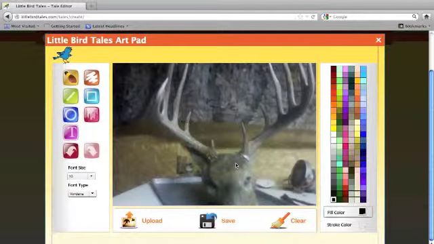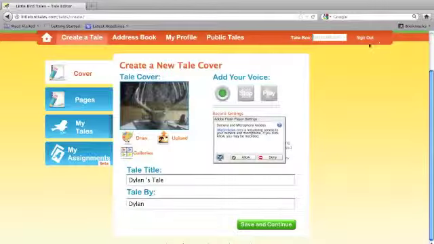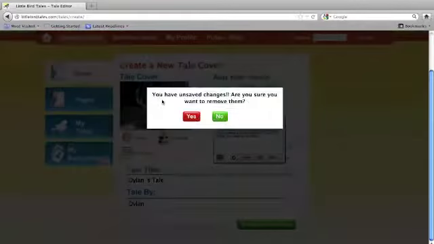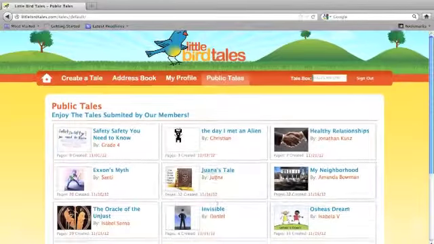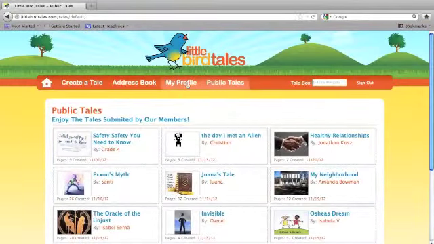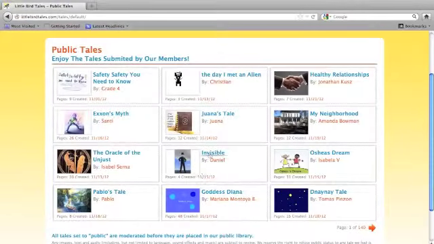One happens to be of a deer skull. So when you're done, make sure you click save. You can close out. You then can go to your profile or public tales, and these are tales that other people have created on this site. Just click on the ones that you want in order to view them.